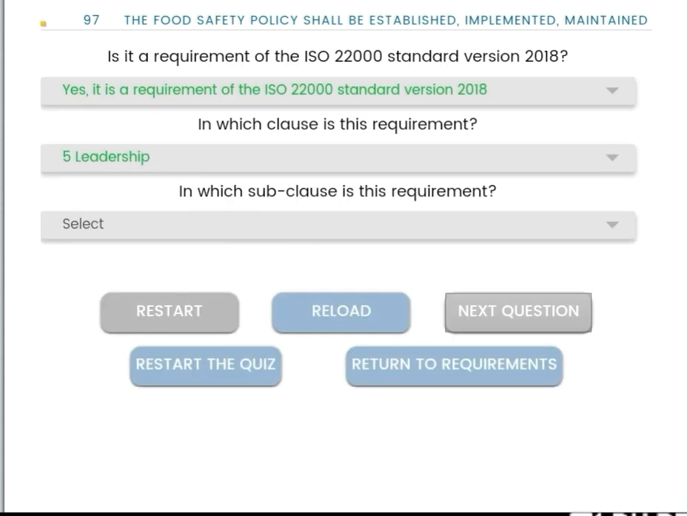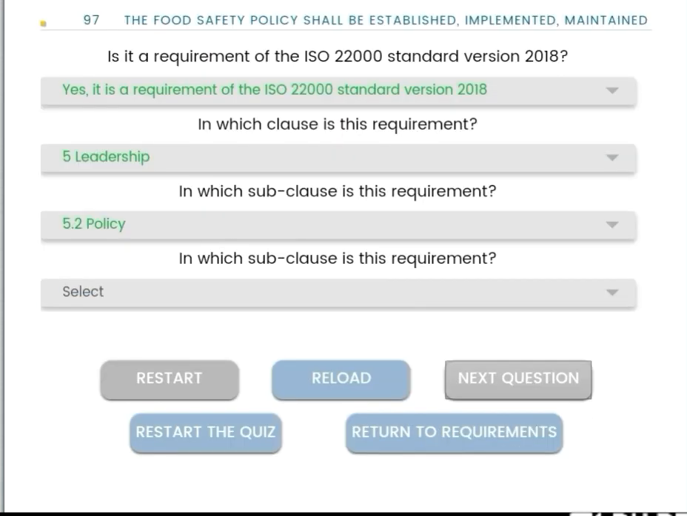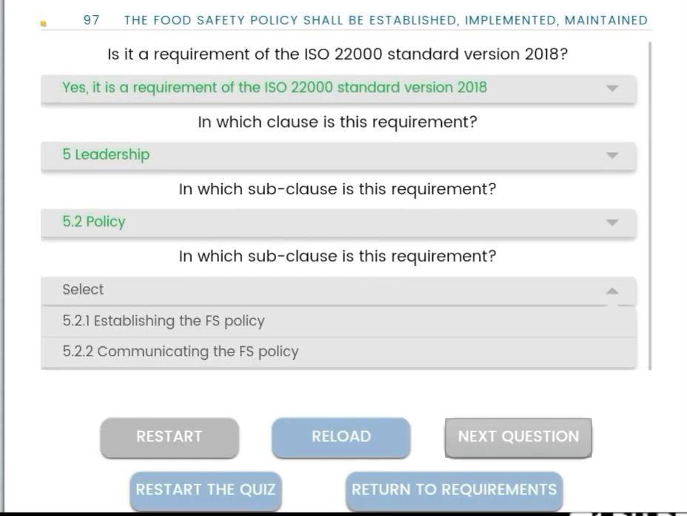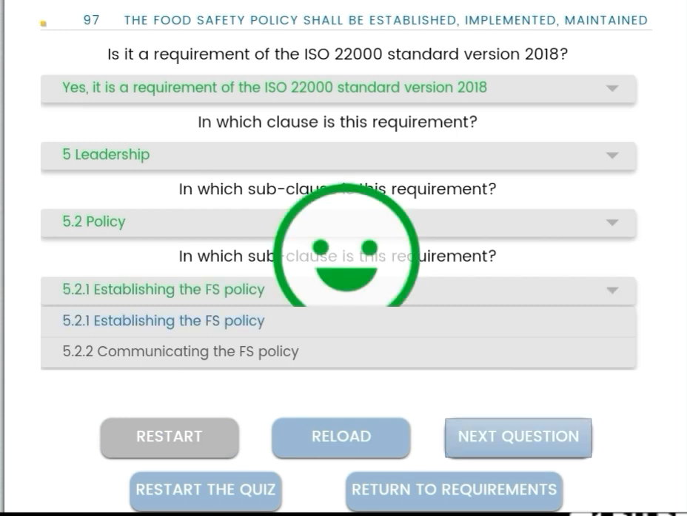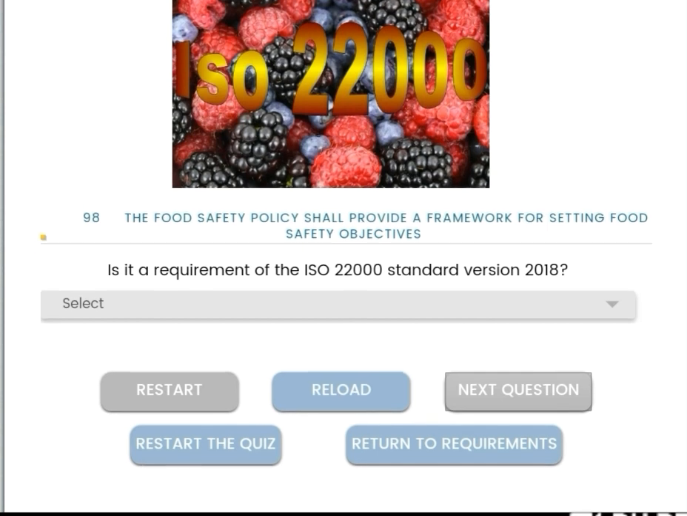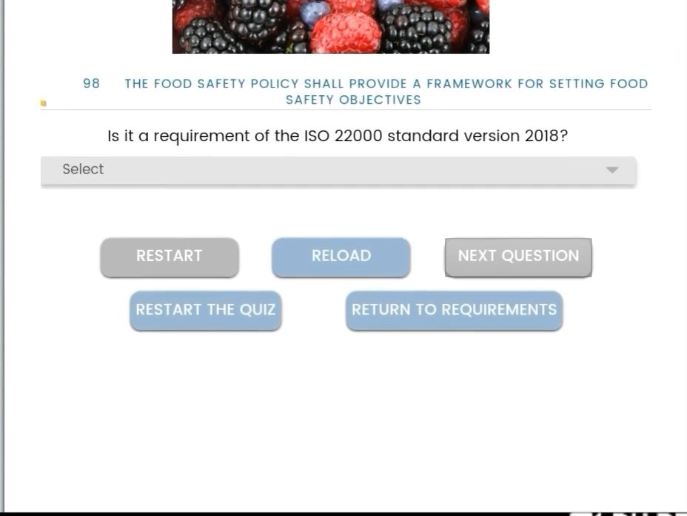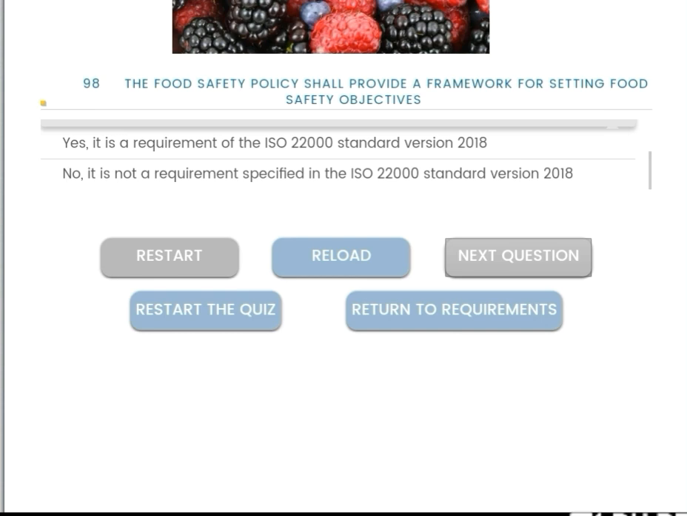The subclass is leadership 5, and the subclass is 5.2 policy. The subclass is 5.2.1 establishing the food safety policies. Then the food safety policies shall provide a framework for setting food safety objectives. Yes, it is a requirement of the standard version 2018. Okay.